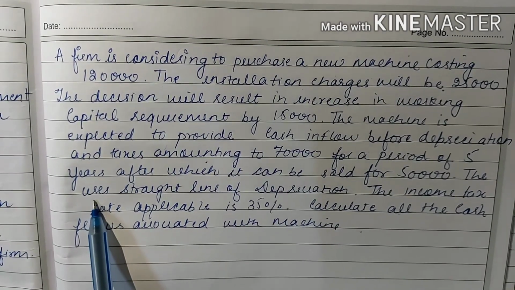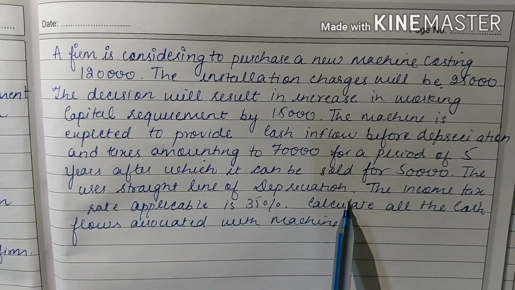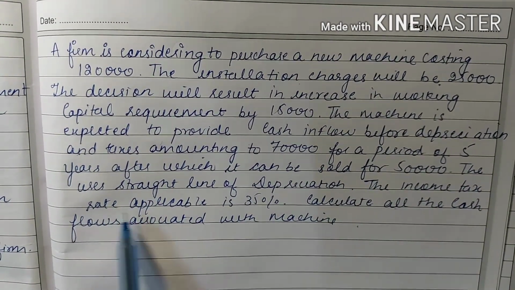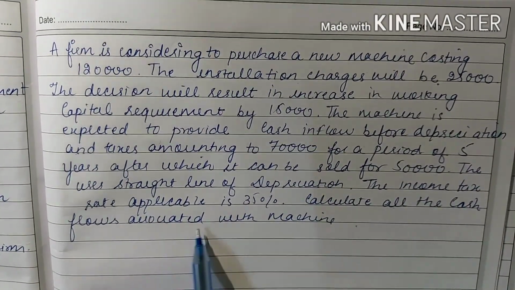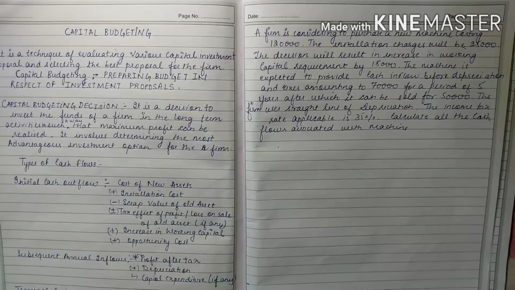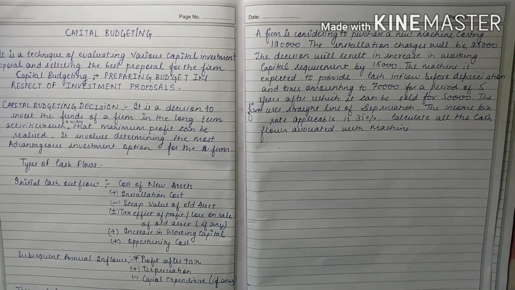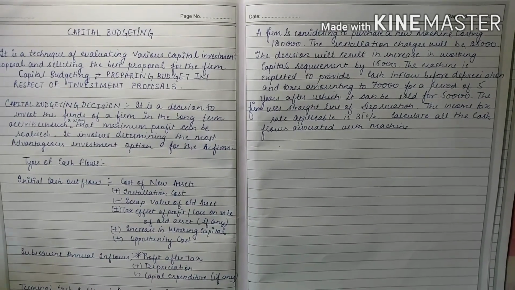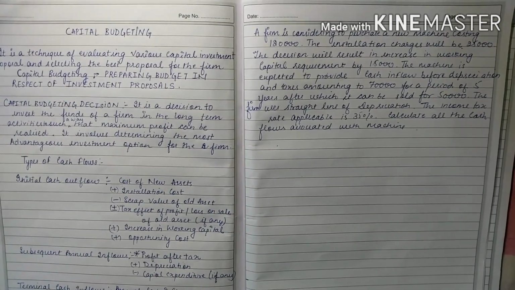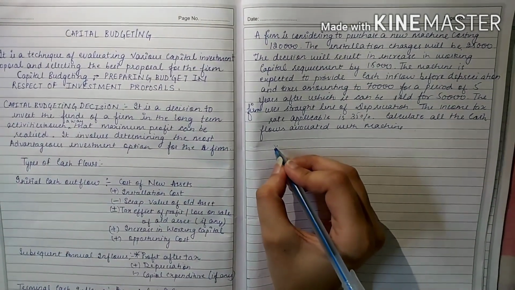They use straight line depreciation. The income tax rate applicable is 35%. Calculate all the cash flows associated with the machine. So here we have to find all three cash flows, that is the initial cash flow, subsequent cash flow and terminal cash flow. So first is initial cash flow.